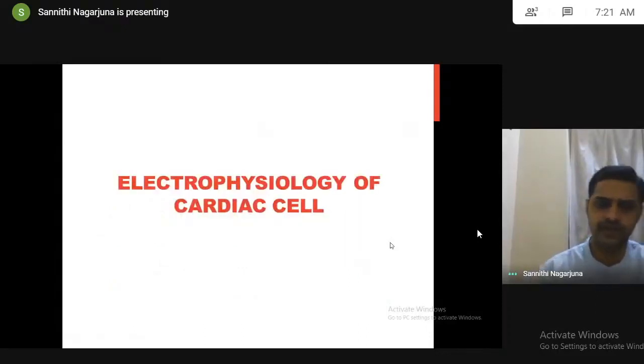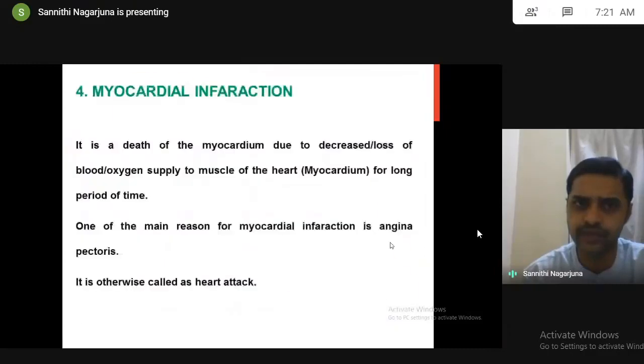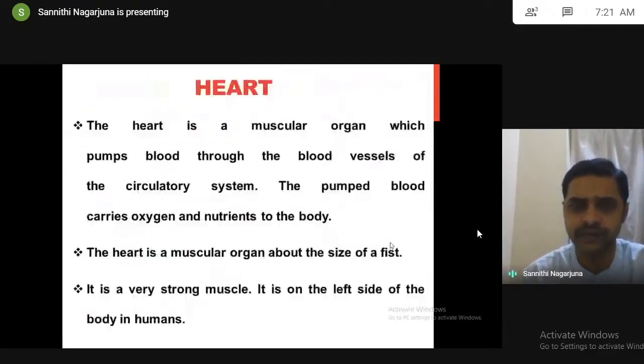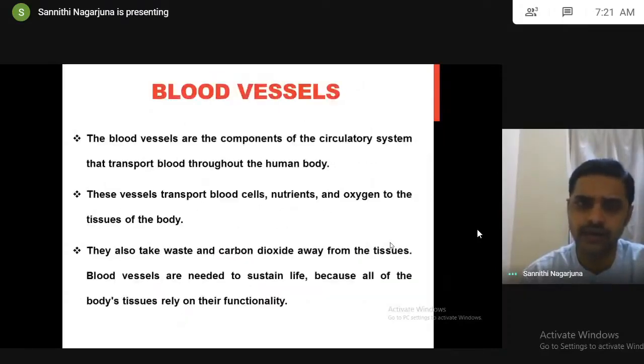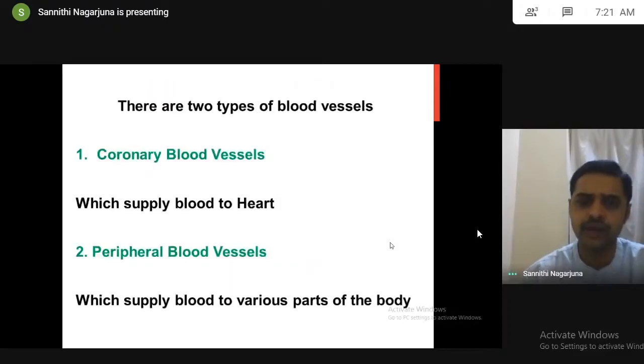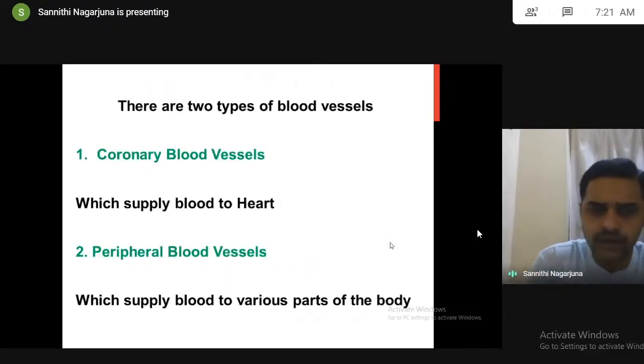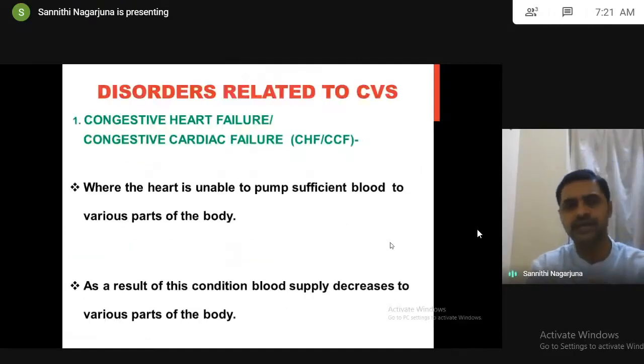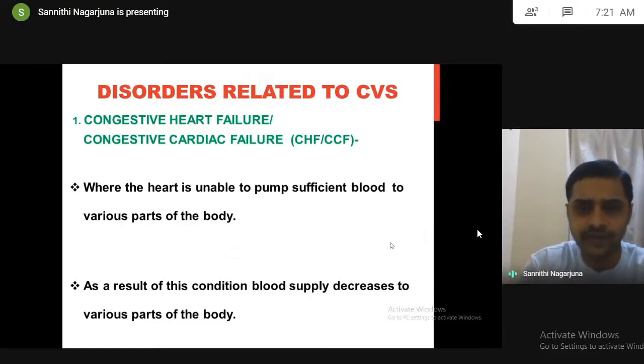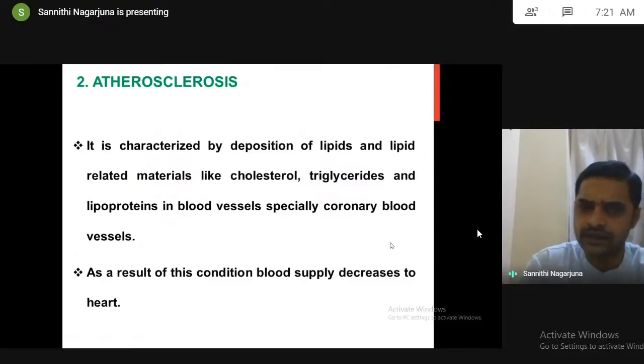So this is about the disorders of the cardiovascular system. You should know the definitions clearly. The heart is an organ responsible for pumping of blood. The blood vessels are components responsible for supply of blood. Coronary blood vessels supply blood to the heart. Peripheral blood vessels supply blood to various parts of the body, the periphery. So what are the disorders? Congestive heart failure: the heart is unable to pump sufficient blood to various parts of the body. As a result, blood supply decreases to various parts of the body. Atherosclerosis: lipids and cholesterol get accumulated in the blood vessels, especially coronary blood vessels. As a result, blood supply decreases to cardiac muscle.